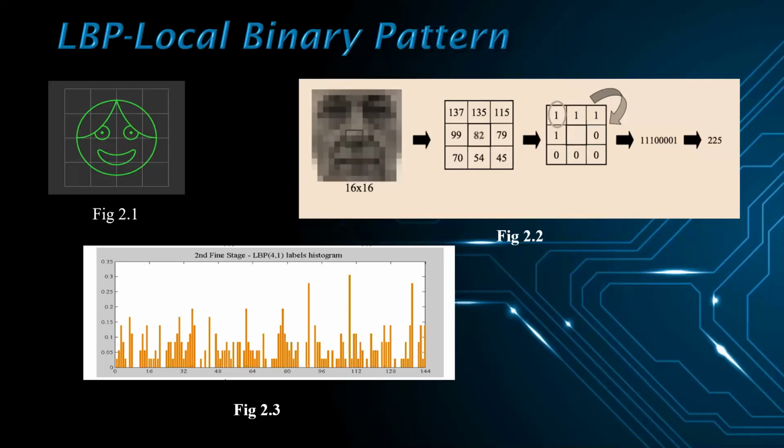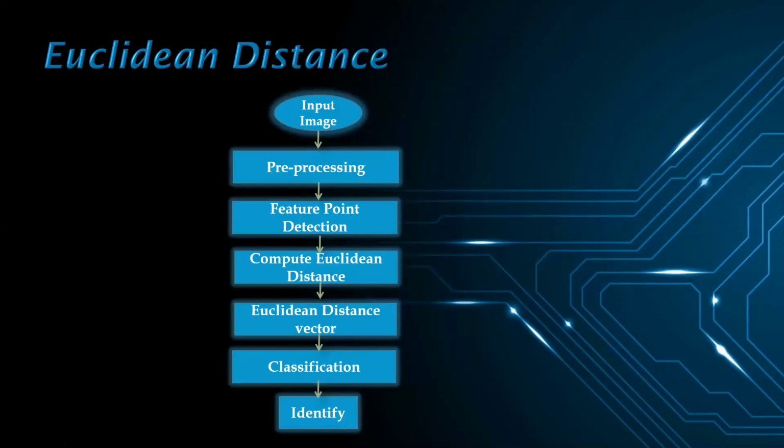And then another algorithm that they have used in this paper is the Euclidean distance. The Euclidean distance or Euclidean metric is the ordinary distance between 2 points that one could measure with a ruler. Once the feature points are obtained from an image or a 2D image, they select some significant distances between them and compute the Euclidean distance. Then this distance can be used to compare images for image recognition.